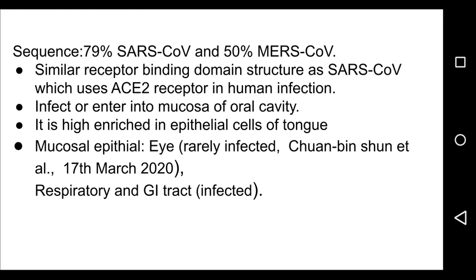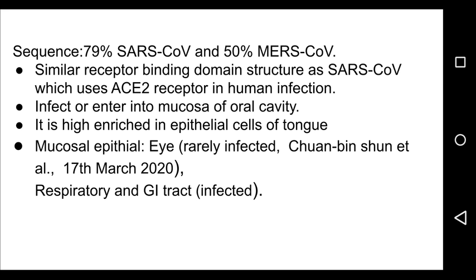The receptor binding domain, RBD, is ACE2, or angiotensin converting enzyme 2, which plays a role in regulation of cardiovascular, renal function, and fertility. It infects or enters the mucosa of the oral cavity, which is highly enriched in epithelial cells of the tongue, and mucosal epithelial, that is eye, respiratory, and gastrointestinal tract. It is found that the eye is rarely involved in infection, whereas the gastrointestinal tract is a potential route for the infection.